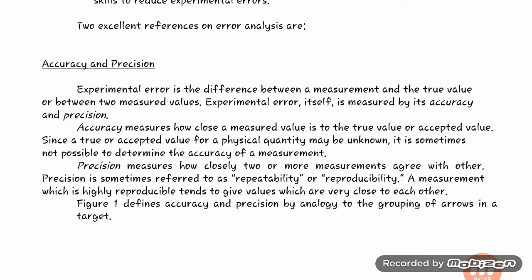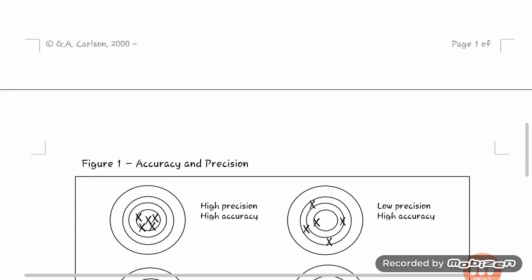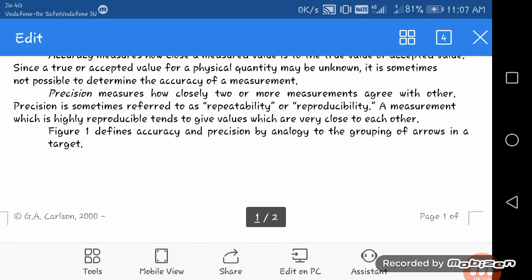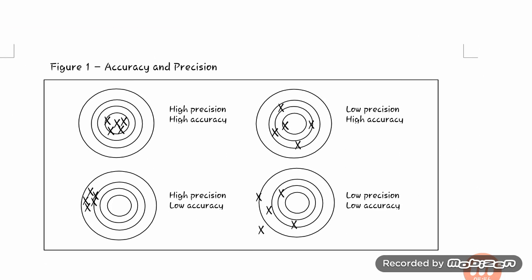A measurement which is highly reproducible tends to give values which are very close to each other. You can see in figure 1 accuracy and precision defined by the analogy of the grouping of arrows in a target. Here you can see high precision and high accuracy. If the values come in this circle, then they are high precision and high accuracy, and they are all closely related to each other. Here this axis shows the measurement value.